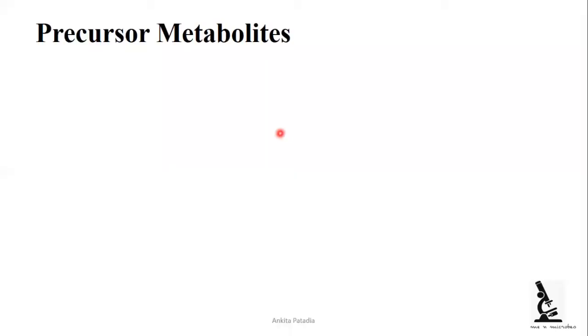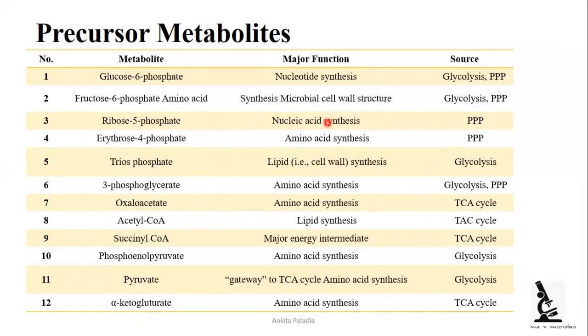Now let's see which 12 precursor metabolites there are. Here we have the list of 12 precursor metabolites, their major function in metabolism, and from which pathway, meaning the source of that precursor metabolite. Let's begin with the first, glucose 6-phosphate, which plays an important role in nucleotide synthesis, and it is produced by 2 pathways, glycolysis and the pentose phosphate pathway. So here we can see that a combination of 2 different pathways can produce a single metabolite.